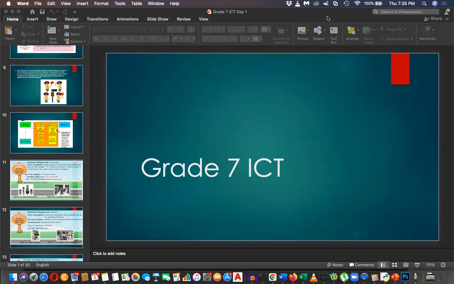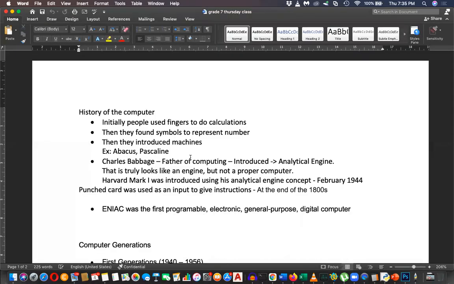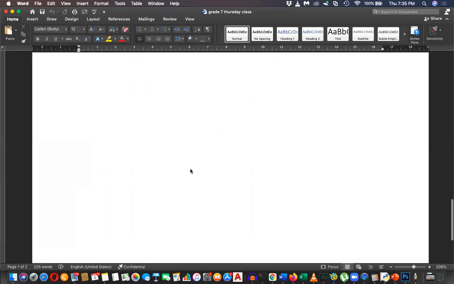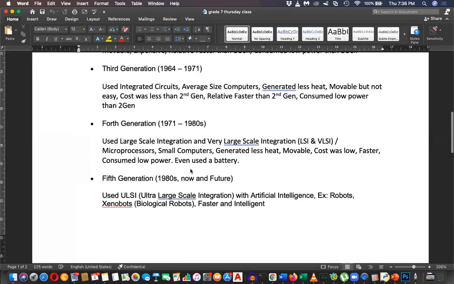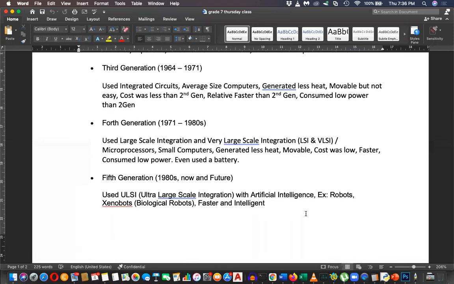So what about the fifth generation then? ULSI, ultra large scale integration circuits. And that is artificial intelligence, robotics, biological robots, and all. That is the fifth generation.